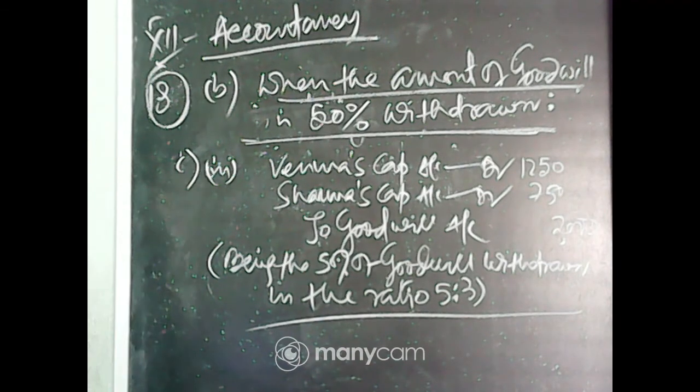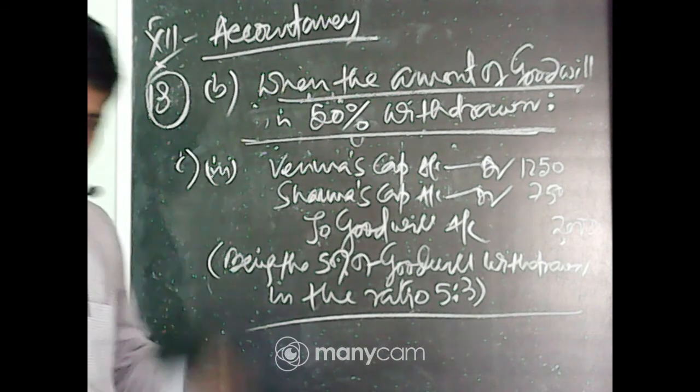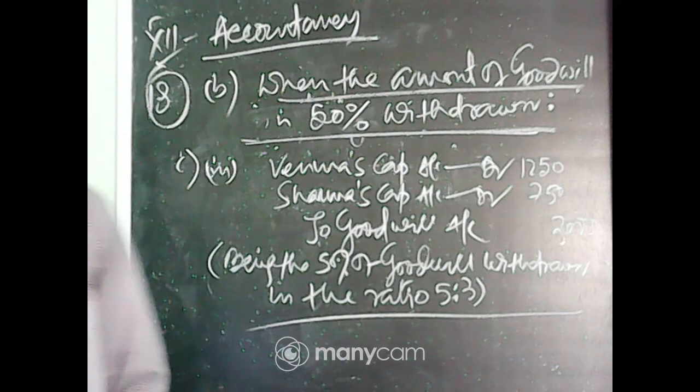Clear? Bharma's capital account debit, Sharma's capital account debit to goodwill 1,250, 750, being the 50% goodwill withdrawn in the ratio of 5:3.